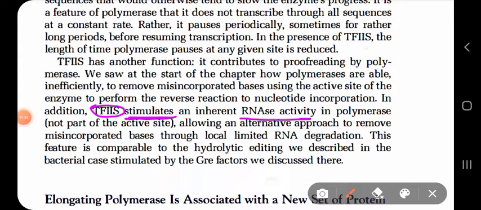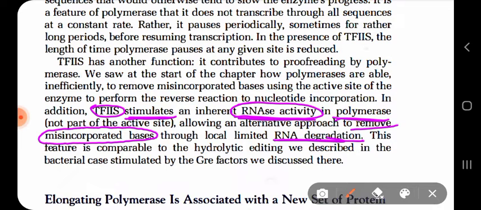it stimulates the RNase activity of RNA polymerase. TF2S stimulates the RNase activity found within RNA polymerase 2, and this RNase activity will help to remove the misincorporated nucleotides, the misincorporated ribonucleotides, or you can say misincorporated bases in the RNA, by degrading that site, by doing RNA degradation. So TF2S's function is just to stimulate. That's why the name has S for stimulation.